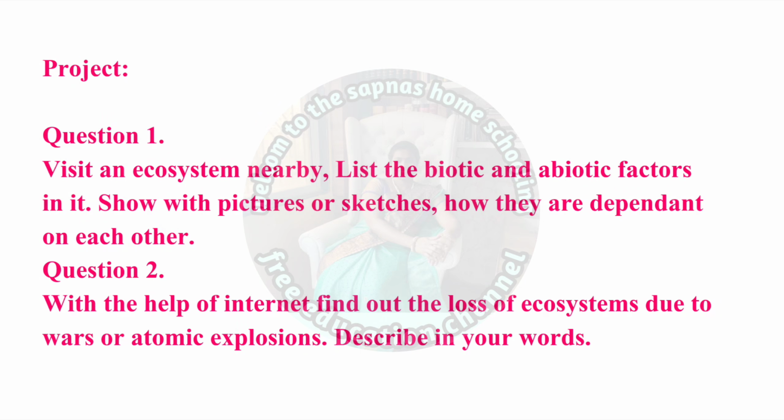Project question 1: Visit an ecosystem nearby, list the biotic and abiotic factors in it, show with pictures or sketches how they are dependent on each other. Question 2: With the help of internet, find out the loss of ecosystem due to wars and atomic explosions. Describe in your own words.